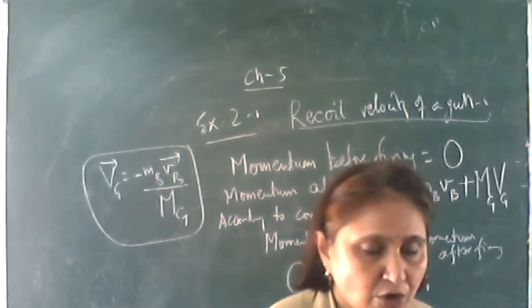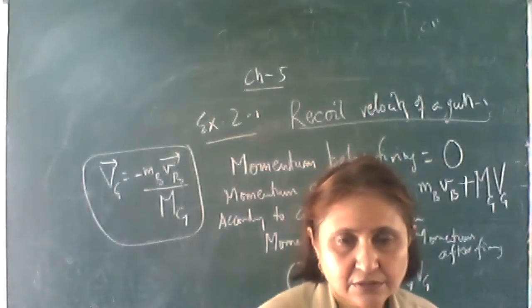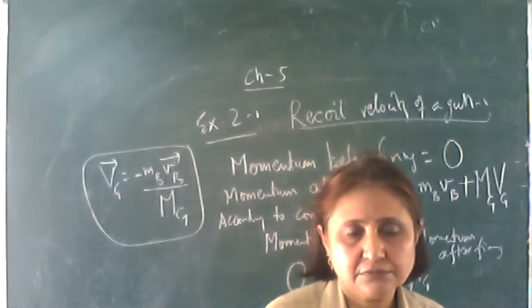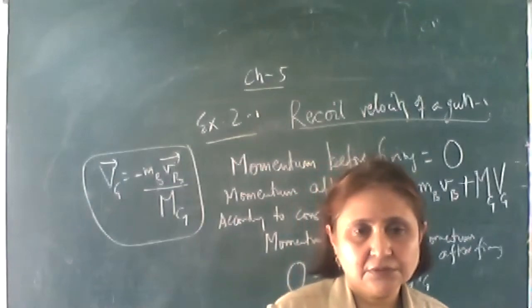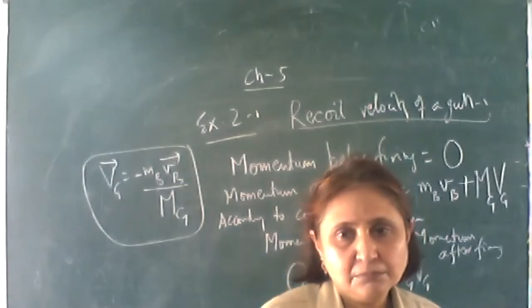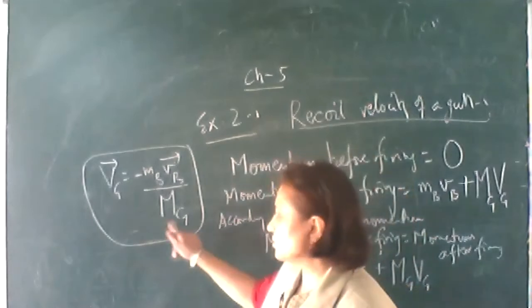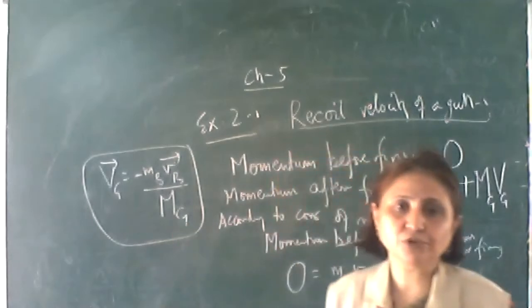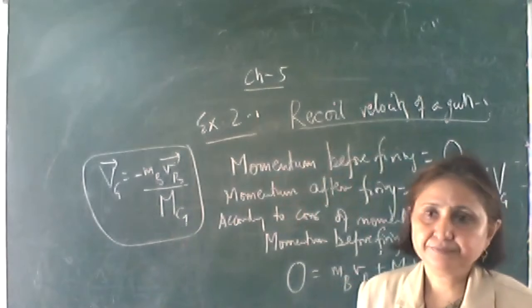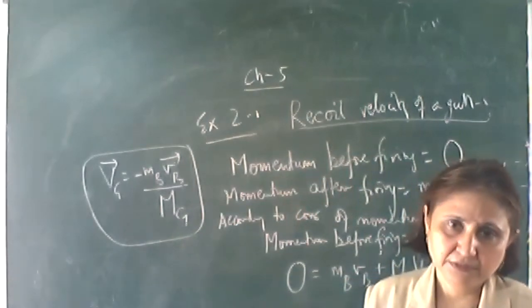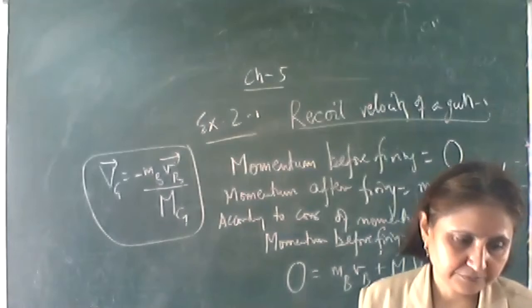Write down, for recoil velocity to be less, mass of the gun should be more. Okay, Mg should be more, mass of the gun should be more. That is, the gun should be heavy.